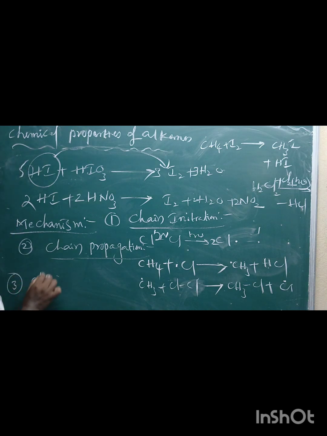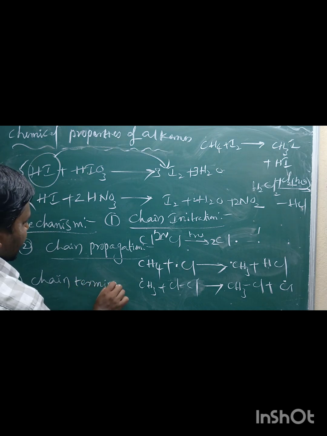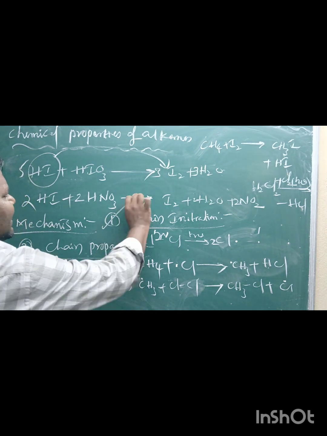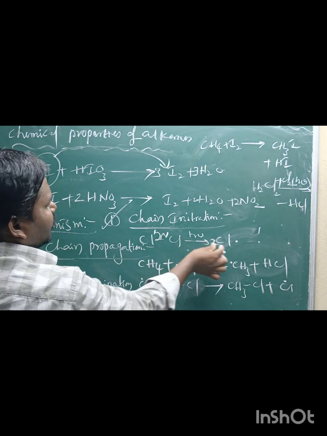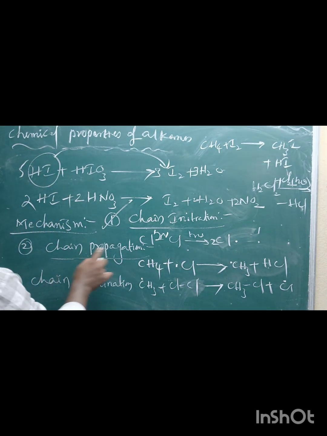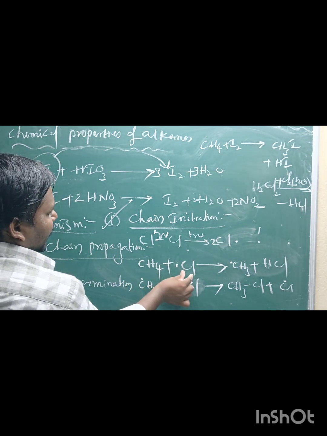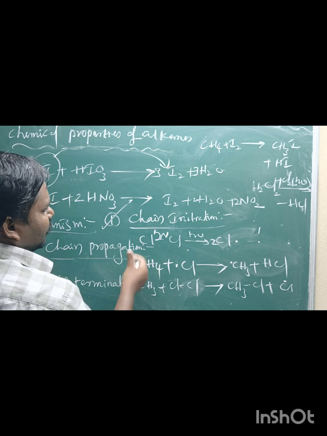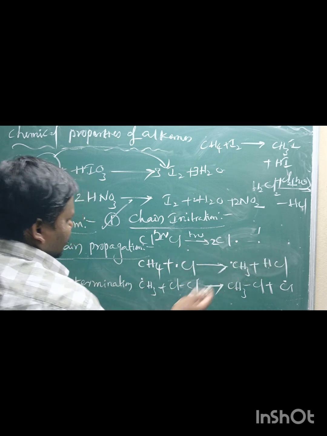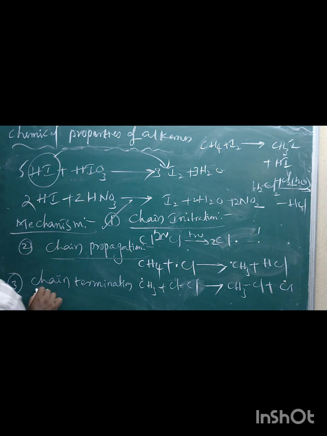The third step is chain termination. Chain initiation means a neutral molecule is split into free radicals. Chain propagation means a free radical reacts with a neutral molecule to form another new free radical as well as a new neutral molecule. Chain termination means simply that free radicals combine to form a new neutral molecule.